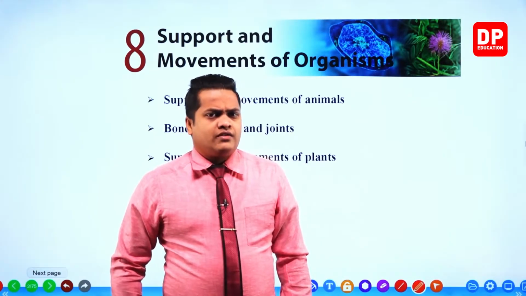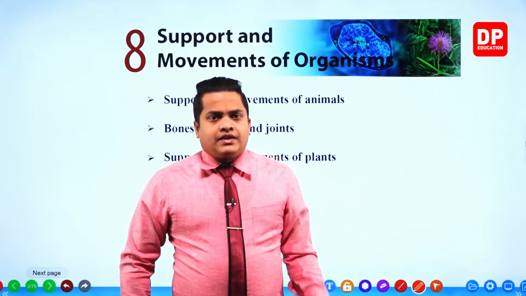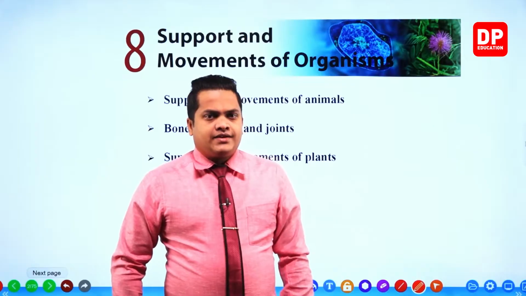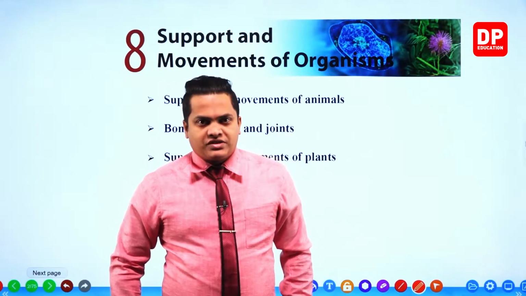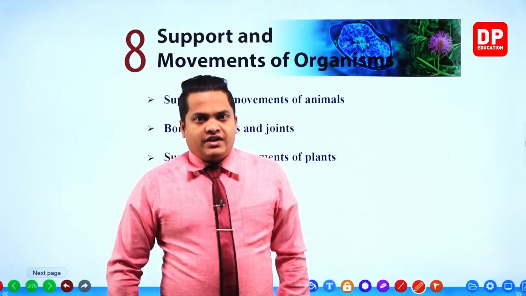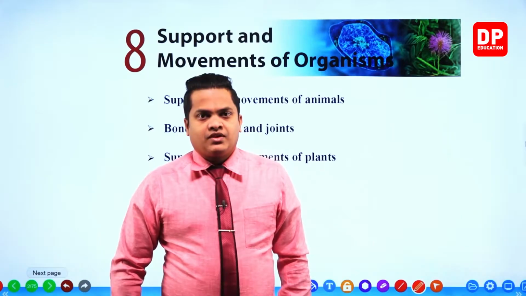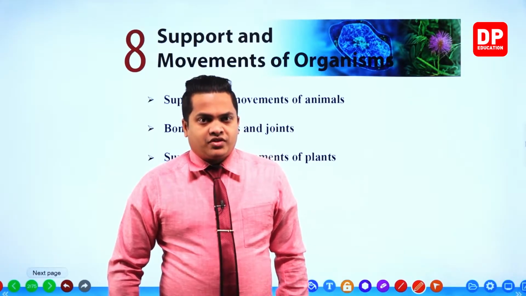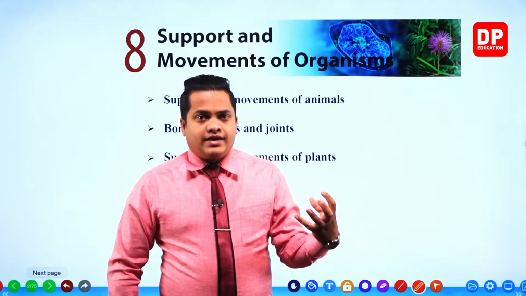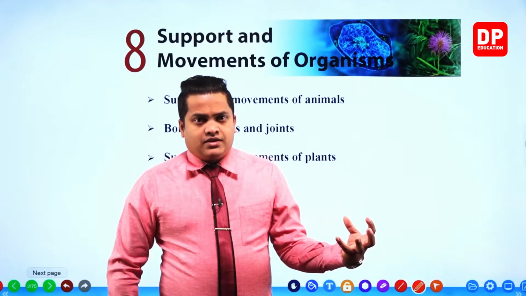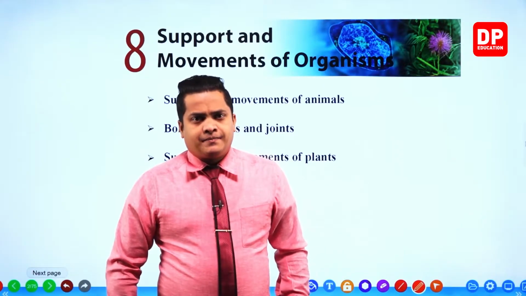For example, for the growth movement, you know that in the earlier lesson we discussed that due to the action of auxins, a special plant growth substance, the apex of the plant always grows towards the light. Even though we change the position, no matter if we keep the plant right in a dark place, it always tends to find light.